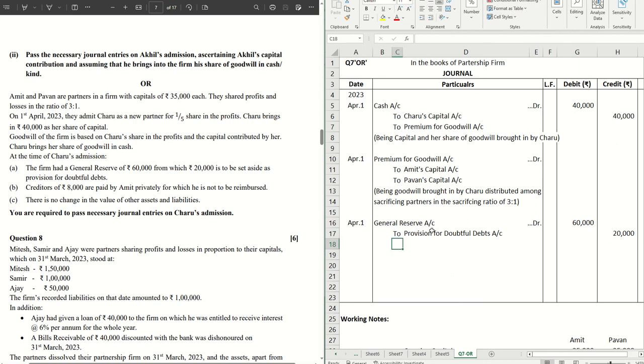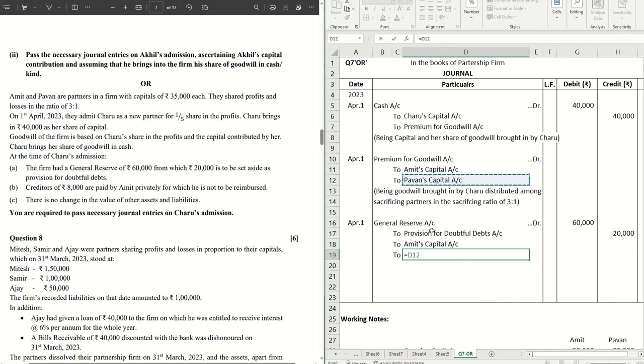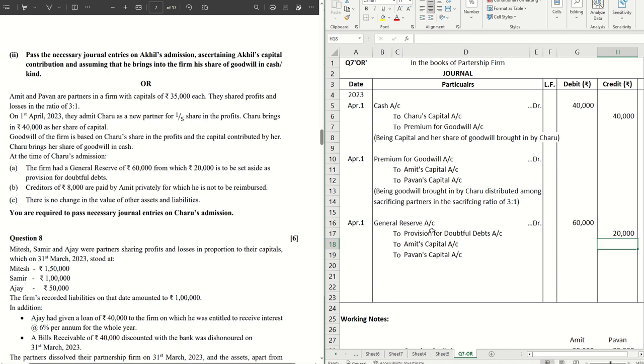The remaining 40,000, as per the rule, will be distributed among the old partners in the old ratio. So we get here to Amit's capital account and to Pawan's capital account. Remaining 40,000 will be distributed. So Amit would get 40,000 into 3 by 4, which is 30,000, and remaining 10,000 will be Pawan's share out of the general reserve,